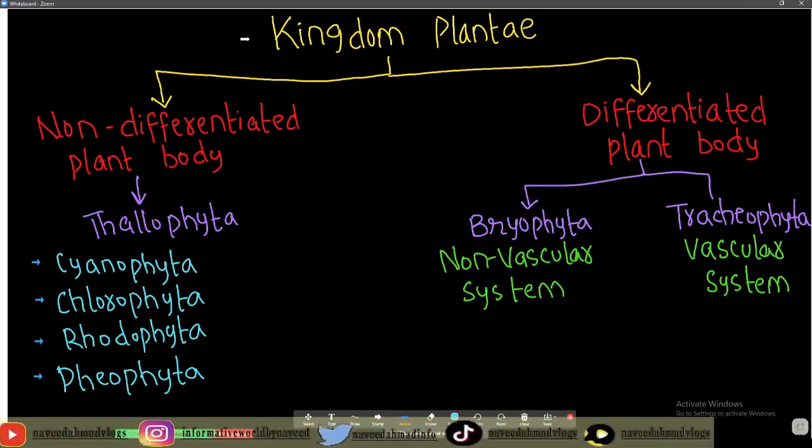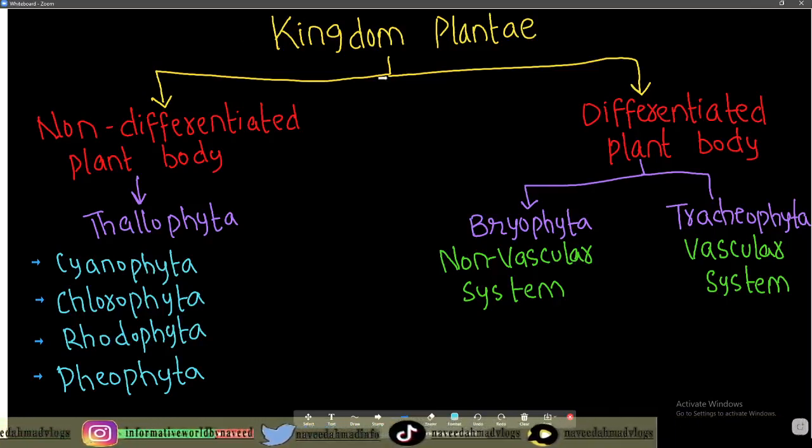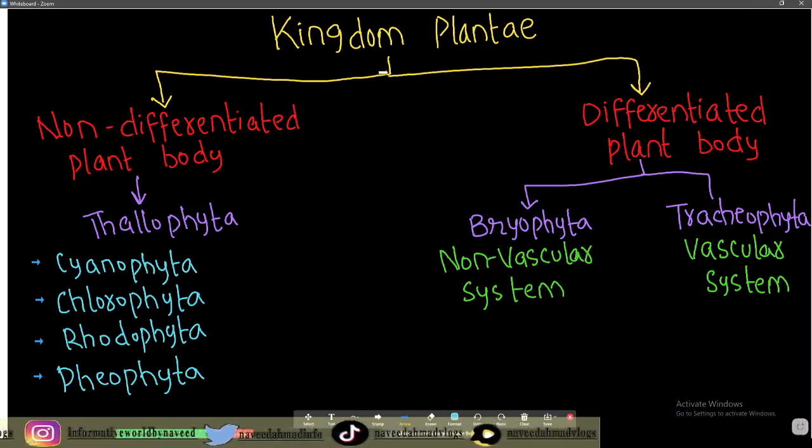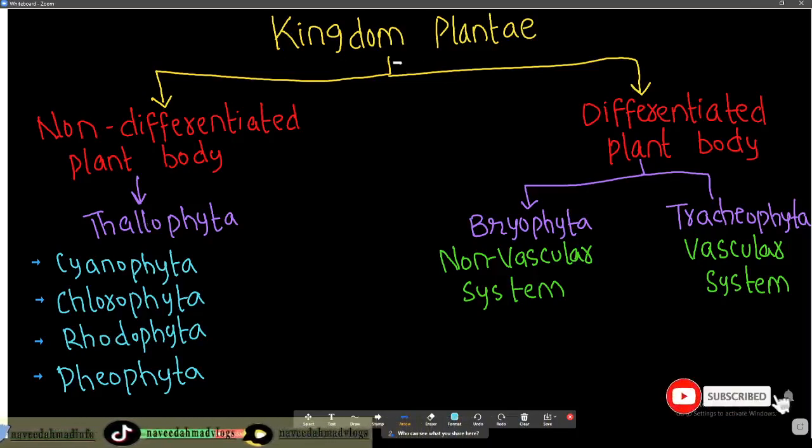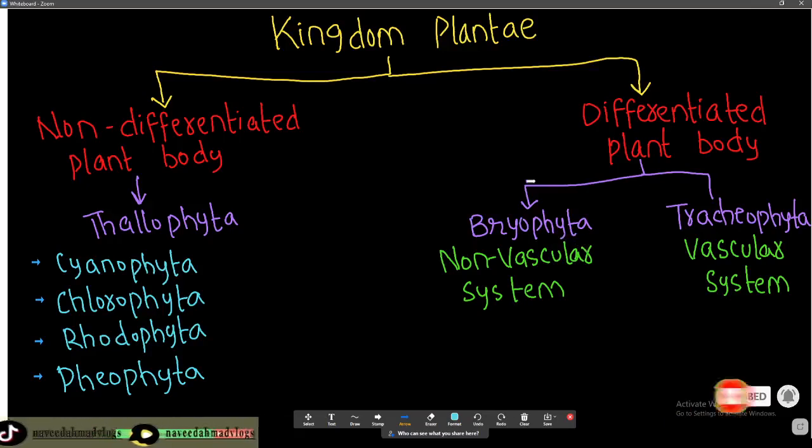So kingdom Plantae is classified into two further types. The first one is non-differentiated plant body, and the second one is differentiated plant body. Those plants having non-differentiated plant body are included in Thallophyta, while those plants having differentiated plant body are included in Bryophyta and Tracheophyta. So further, what is Thallophyta?